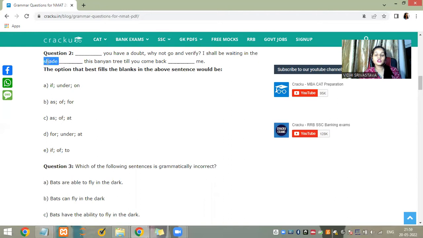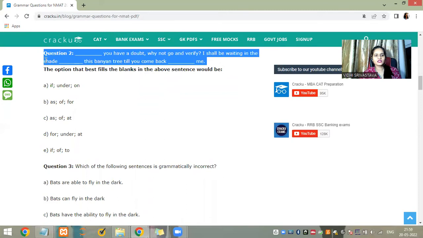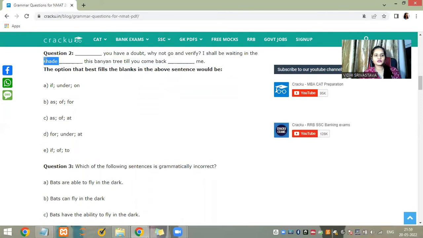Property, we cannot say adjective clearly, but it's like a property. So shade of the tree. Always it is of. Now, of this banyan tree, your sentence seems complete. You don't have to use under. So of is the contender here, and it is the winner here.